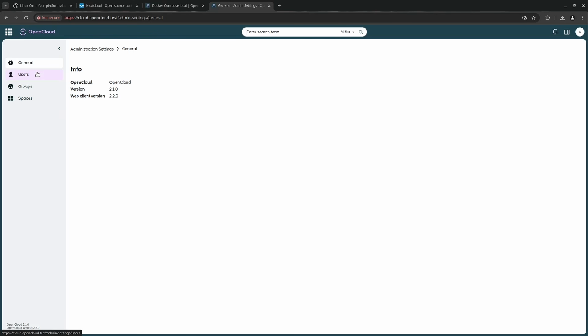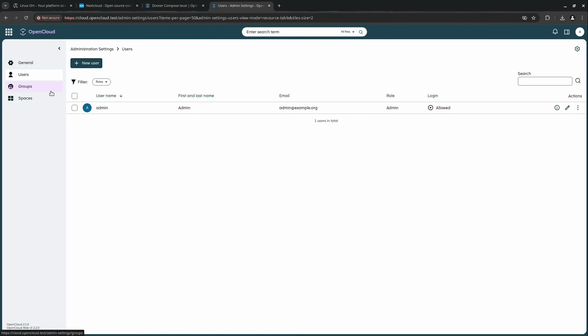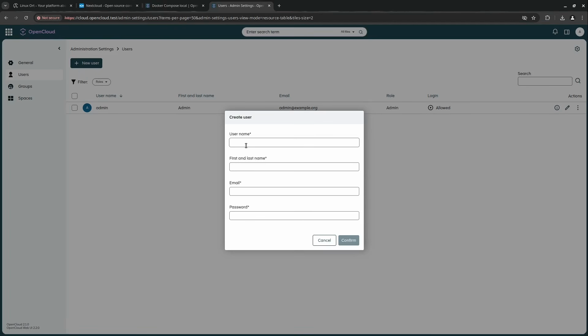and way more popular right now, but let's see, maybe OpenCloud will get up to this. We see some users here. We could create here username, first and last name, email, password. This is so easy. This is so great. It's only the basic we need. We haven't too much information here.